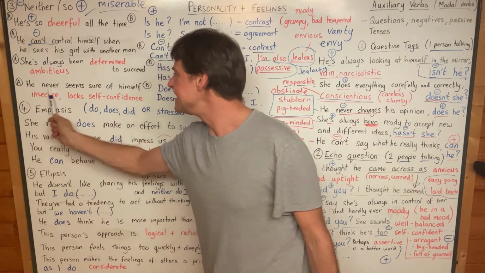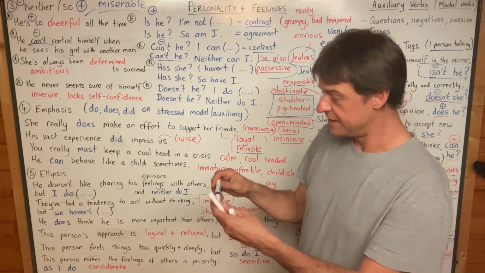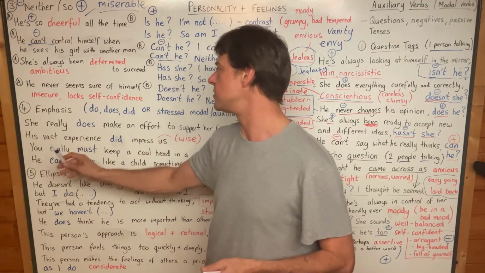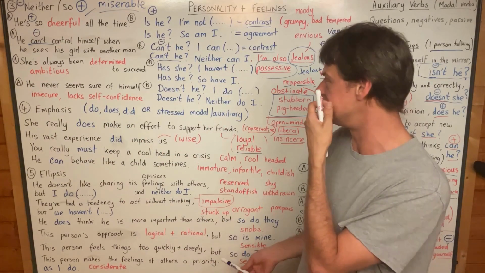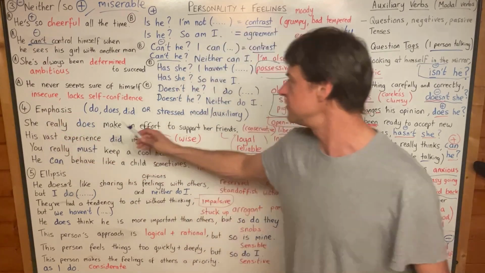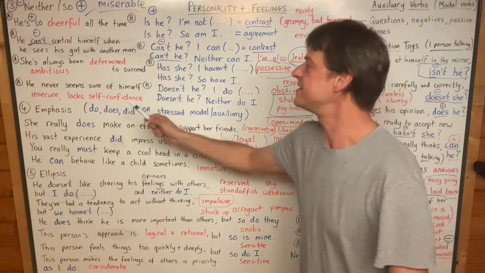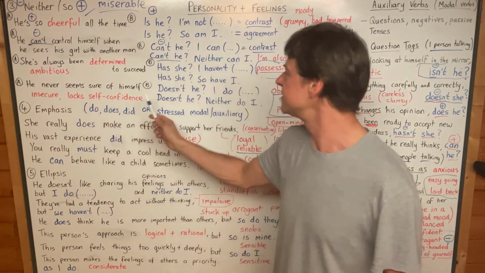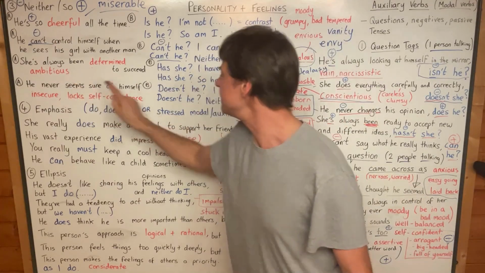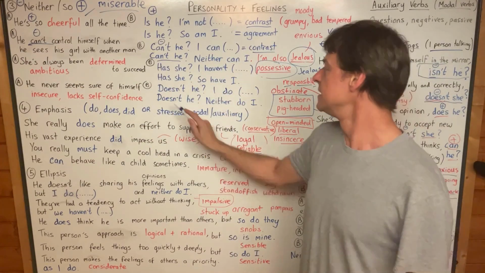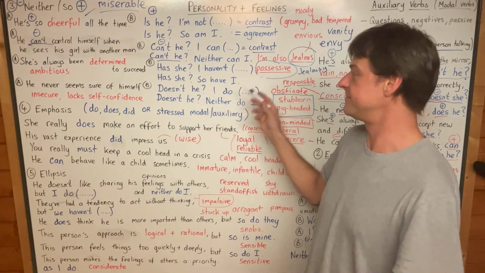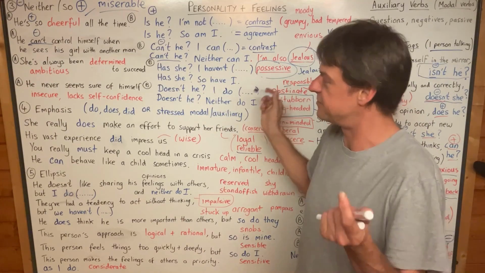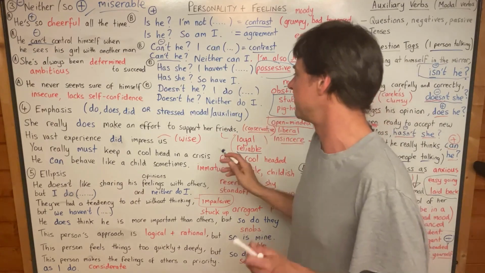Okay, next one. He never seems sure of himself. In other words, he is insecure. He lacks self-confidence. Yeah, it's the opposite of self-confident, this. Insecure is very often used. Doesn't he? Yeah, this is present simple, never seems. So doesn't he? We keep it negative. Doesn't he? I do. Doesn't he? Neither do I, if you want to agree. Yeah, I never seem sure of myself. I also never seem sure of myself.